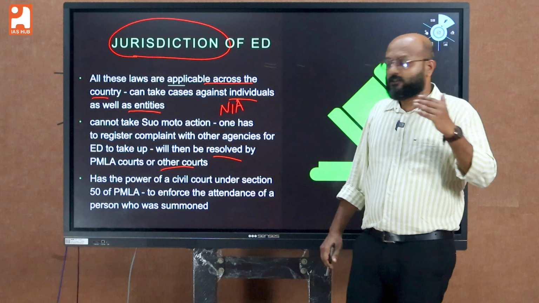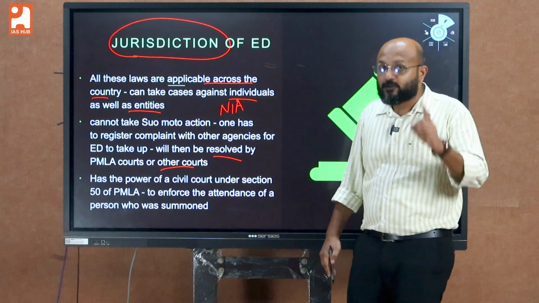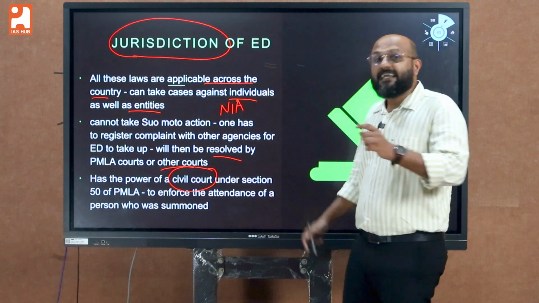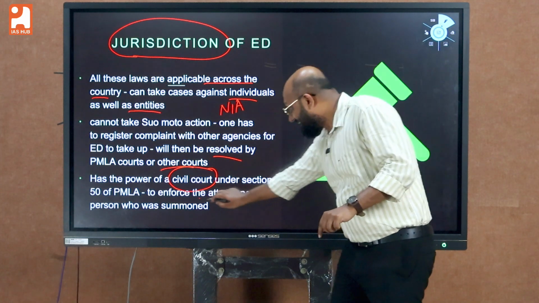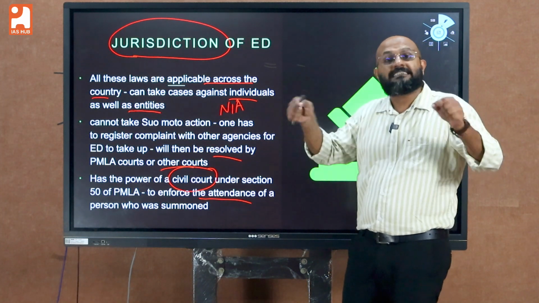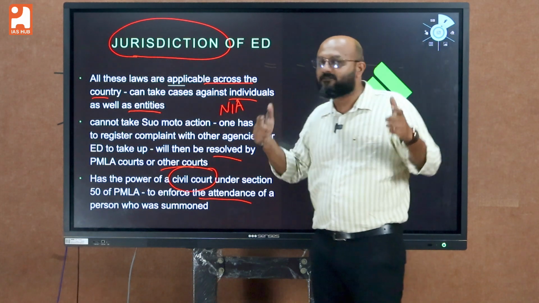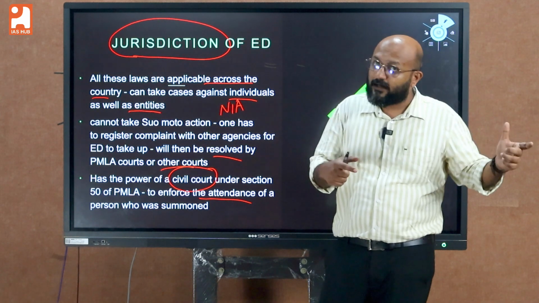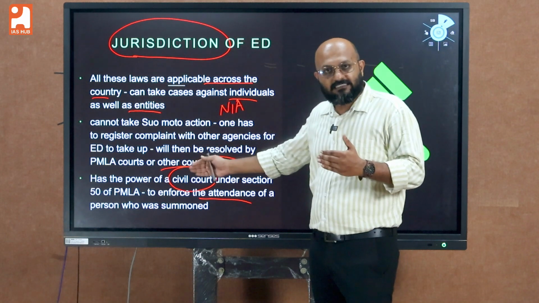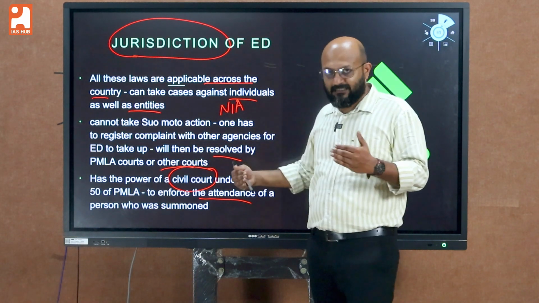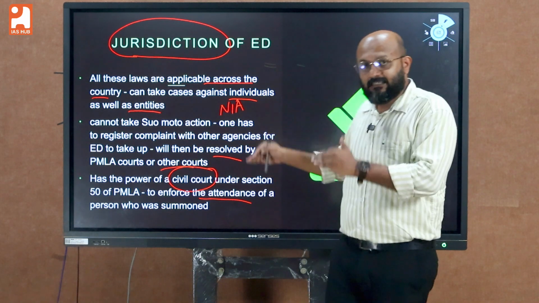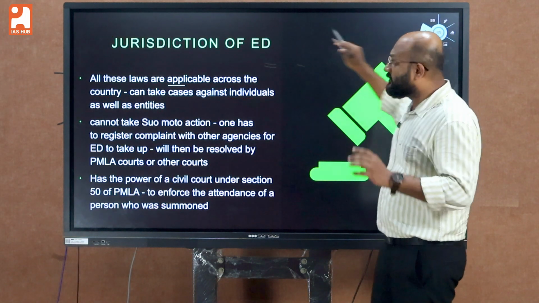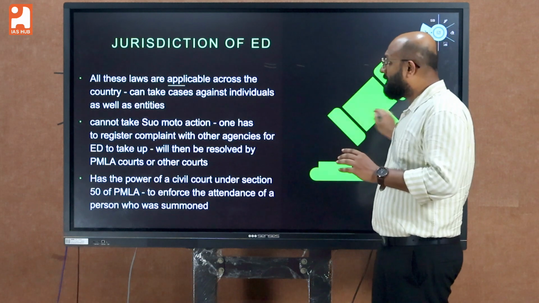The third thing you should keep in mind is that ED also has the power of a civil court. Why can we say it? Because ED has the power to enforce the attendance of an accused who was summoned by the ED. That is the reason why Mr. Kejriwal was arrested. He had been given 6 summons, but he did not appear. So ED has the power of a civil court to ensure the attendance of the accused, and to ensure the attendance, the organization had to arrest Mr. Arvind Kejriwal. So this is the jurisdictional power associated with ED.